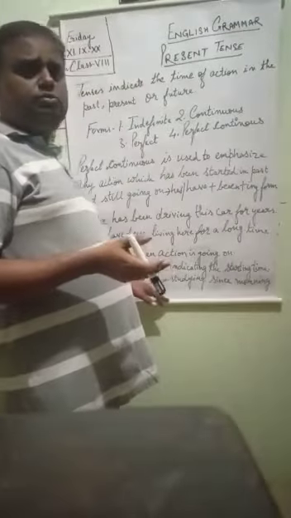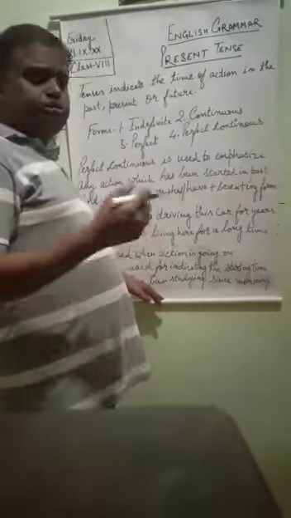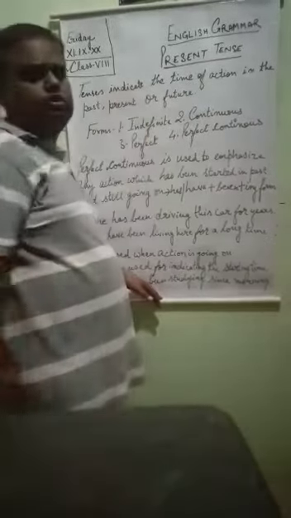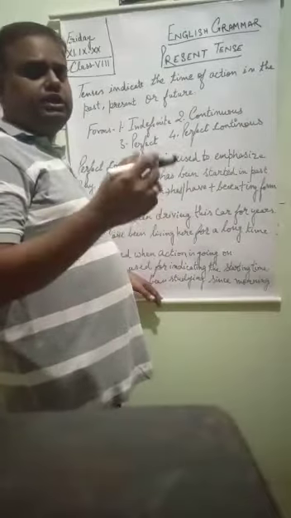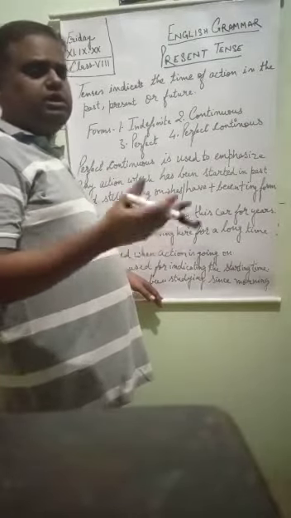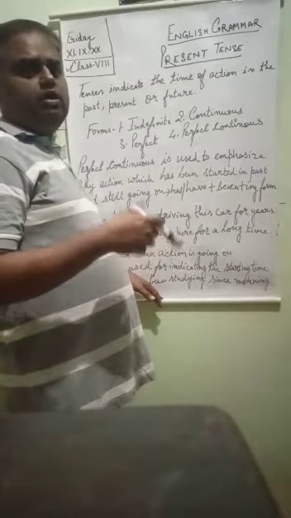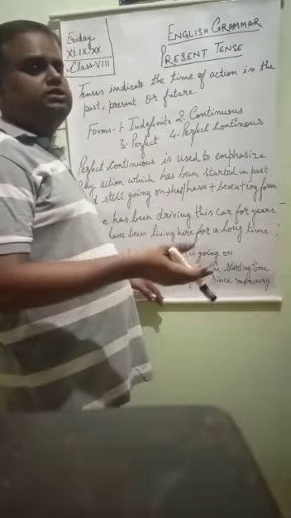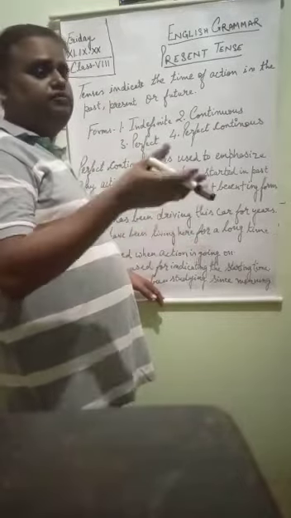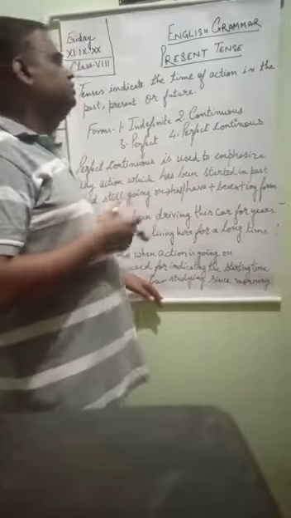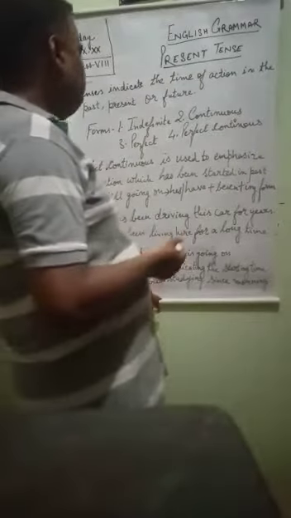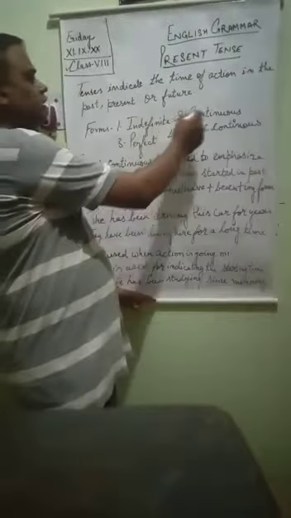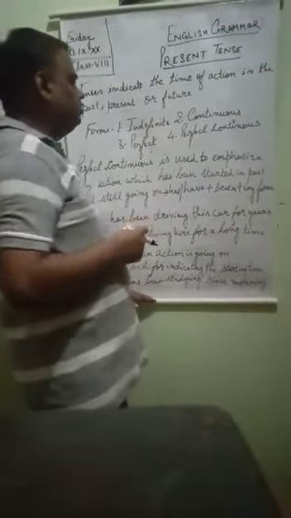We will be continuing the present tense, and I want to recall to you that tense indicates the time of action in the past, present or future. Any action that is done at a definite time: if it has already been done, it is past. If it is being done, that is present. And if it has to be done, that is future. We all know it. And every tense has four forms: indefinite, continuous, perfect, and perfect continuous.